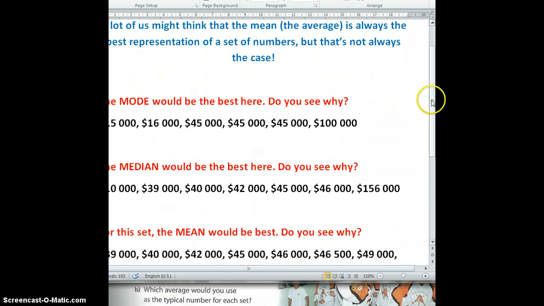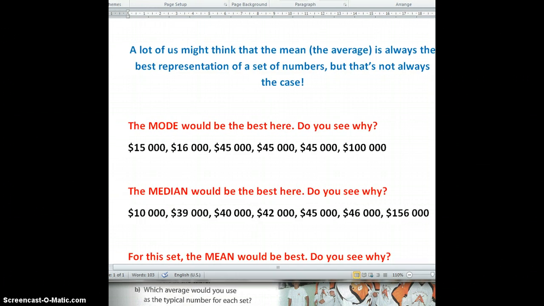In this next set of numbers here, the median would be the best way to represent this set of numbers. So do you see why? Can you pause me now and give that some thought? Look at these numbers and try to figure out why would the median be the best to represent this set of numbers. So pause me.